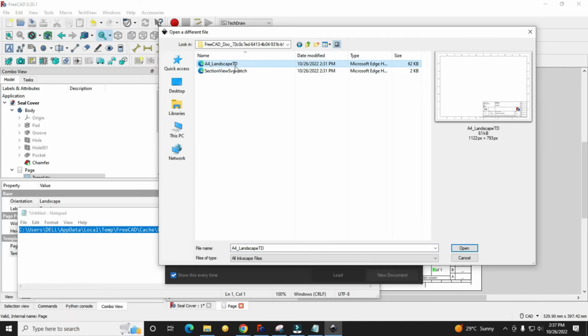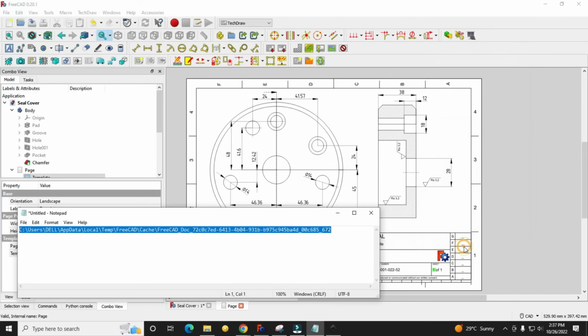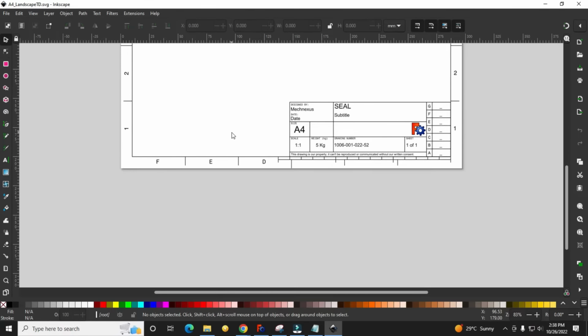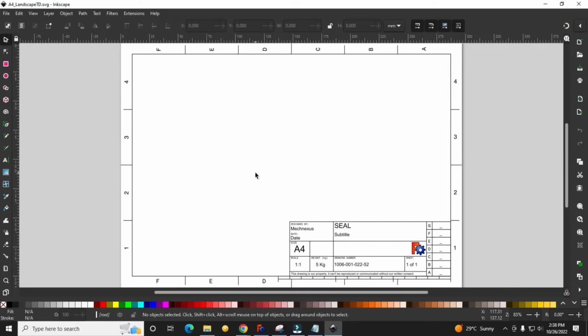So this is the A4 LTD, so I will load it in Inkscape, and my template will get loaded here. This template is in the form of SVG. Now we will click on this FreeCAD logo and remove it.